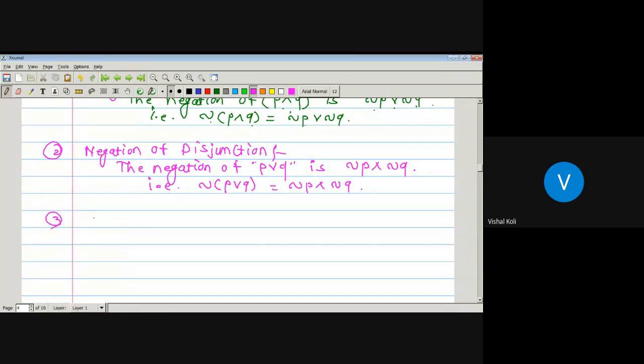Now the third will be negation of conditional statement. Negation of conditional, which is also called implication.